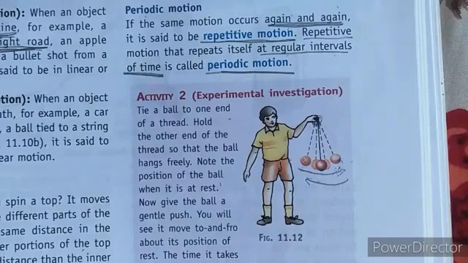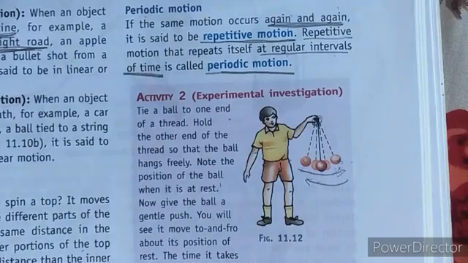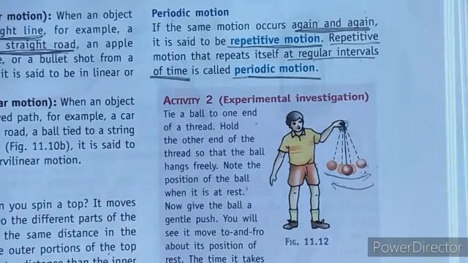So next we have periodic motion. Periodic motion is when something moves again and again, and repetition occurs in the same particular given time.